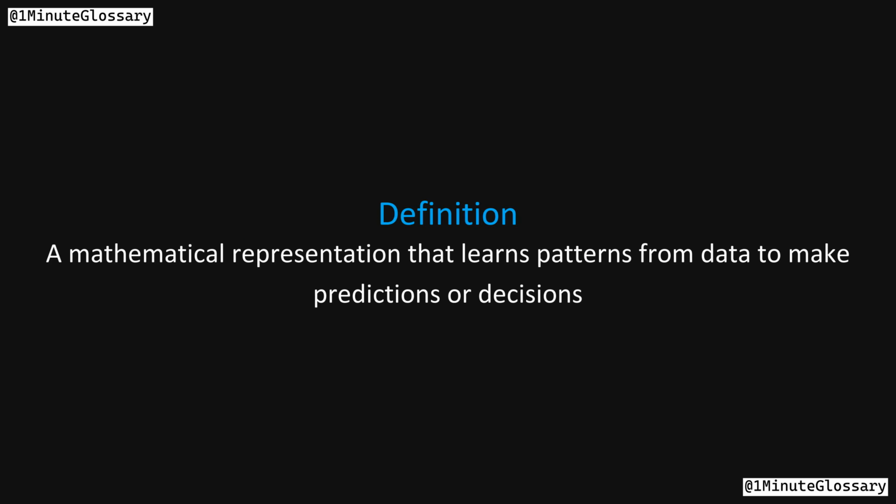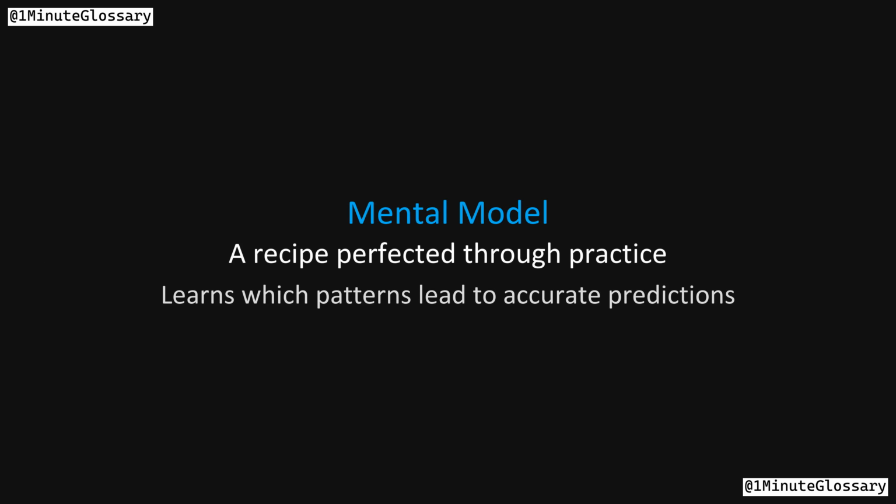Model in machine learning. A model is a mathematical representation that learns patterns from data to make predictions or decisions. It is the output of a machine learning algorithm trained on a dataset. Think of a model as a recipe that has been perfected through practice.